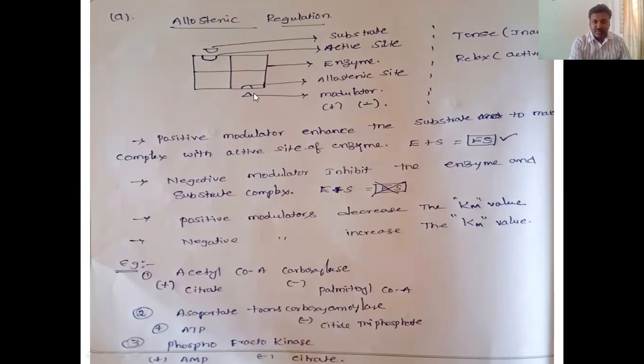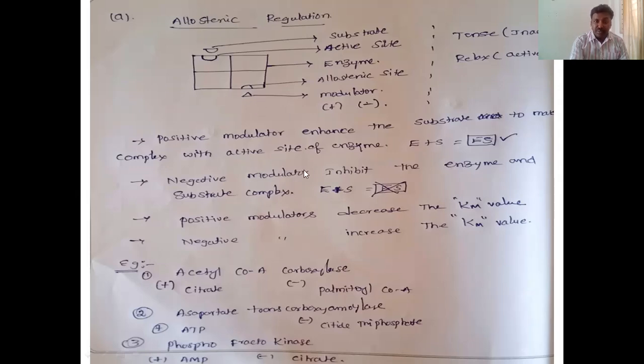What is the mechanism of action here? Conformational changes take place in this enzyme. This is the entire enzyme. The enzyme conformation changes as per the substrate when the positive modulator binds.